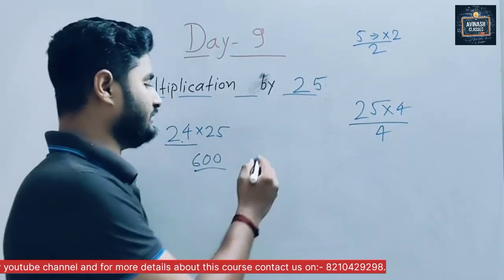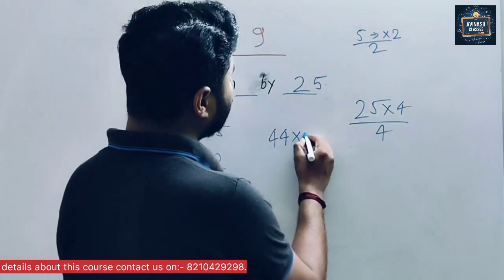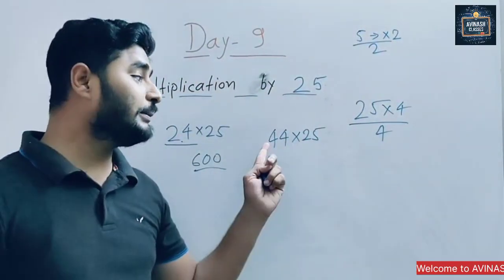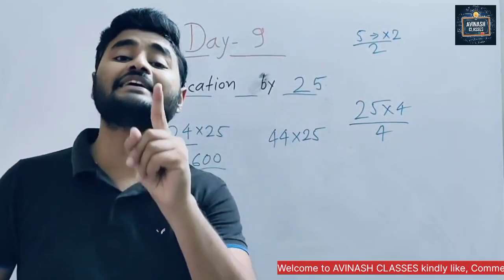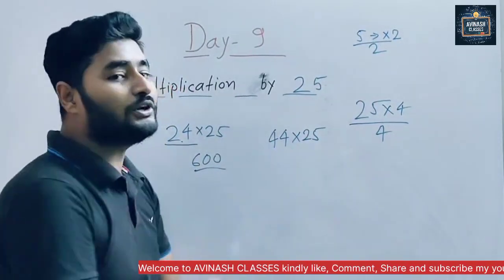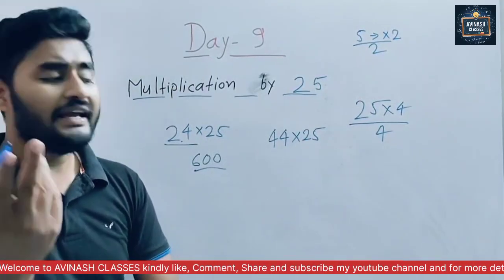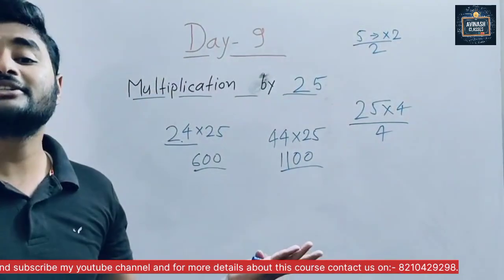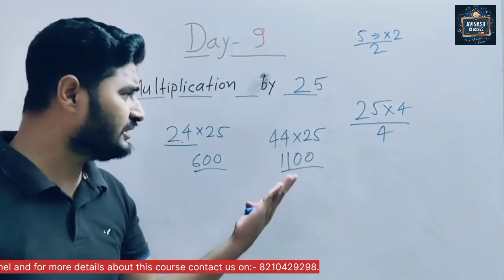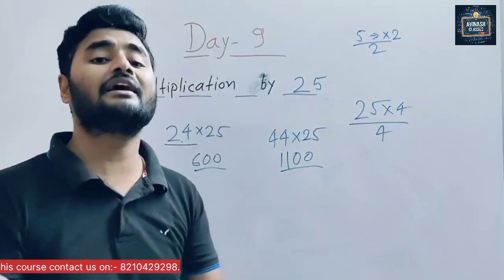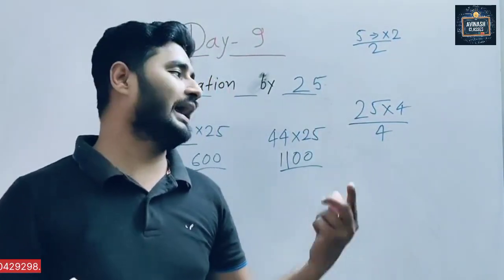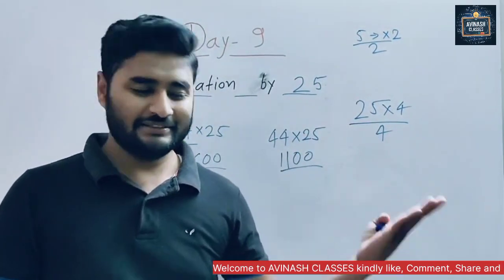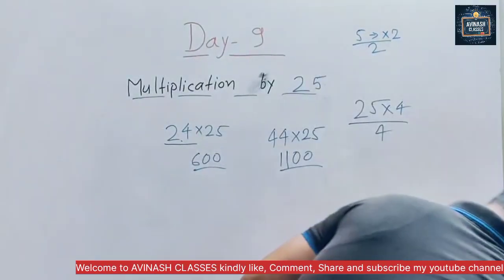Okay. Another example, sir. 44 into 25. So 44, here we have to divide with 4. So when you divide 44 with 4, what do we get as the answer? 11. And put 2 0. That is our answer. Easy or hard? Yes sir, very easy. Because when we go for the normal method that we learn in school, it takes a long time. And in this method, we can do it much faster. Okay, very good. Now we will see a few more questions.